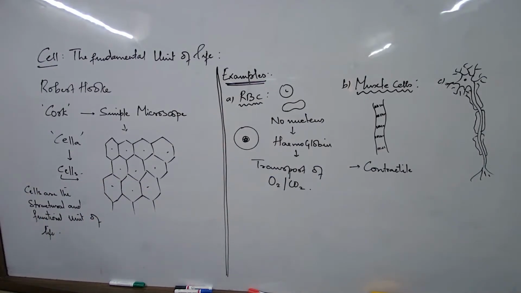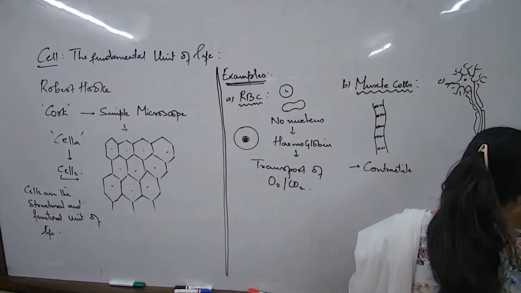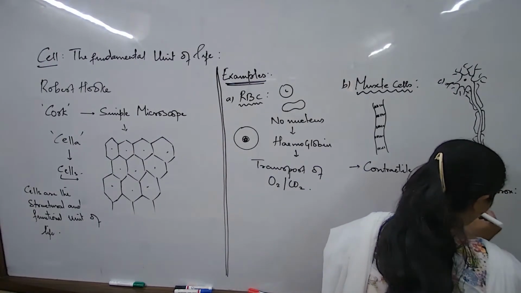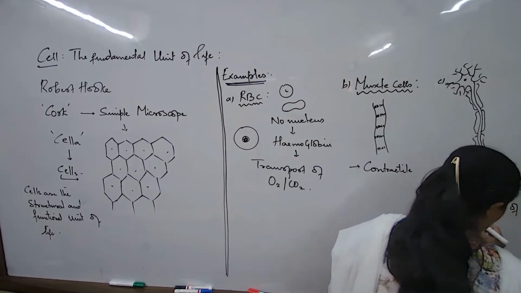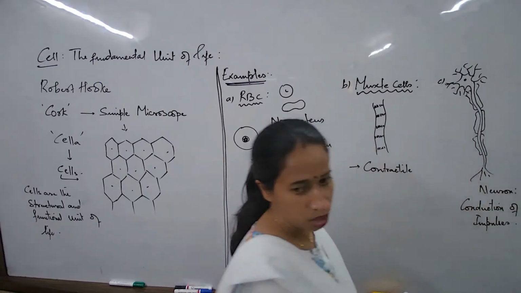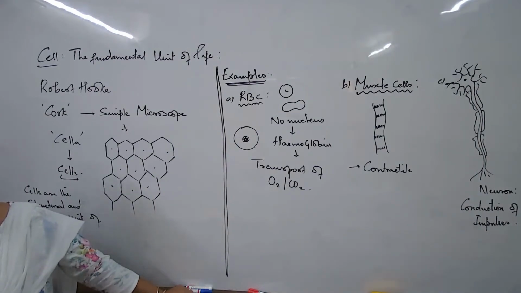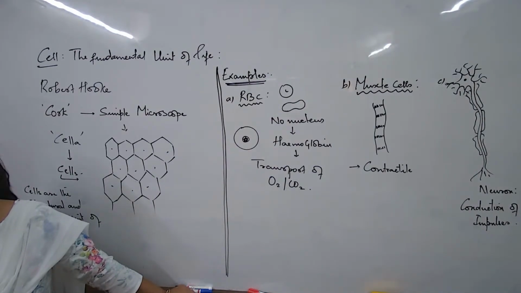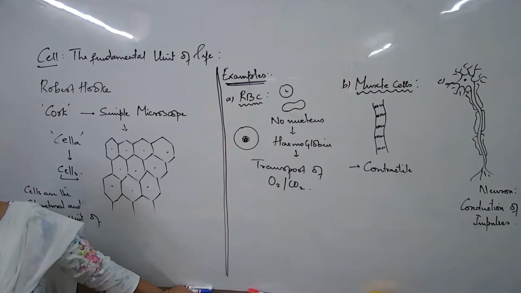These are some very common examples I wanted to put forward. So I talk about the nerve cell. If I have to name this cell, I would say this is a neuron. And what is this neuron doing? This neuron is actually bringing about the transfer of information, and we call this conduction of impulses. We'll learn the definitions of all these words. Impulses, conduction of information from one part of the body to the other.